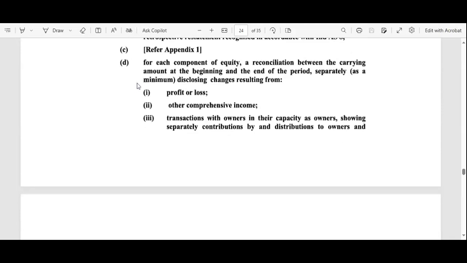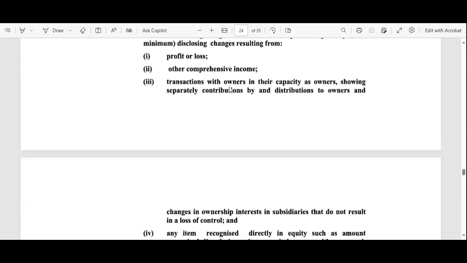At point D, if you read, for each component of the equity, the reconciliation between the carrying amount at the beginning and the end of the period, a separate entry should be there. That is the profit or loss, other comprehensive income, and the transactions with the owners in their capacity as owners. Whenever, in between the financial year, the owner of the organization has funds, he can invest in the business.